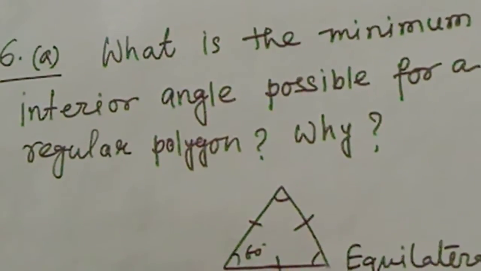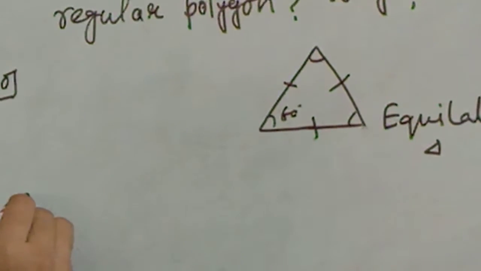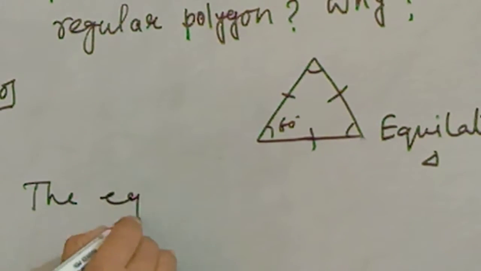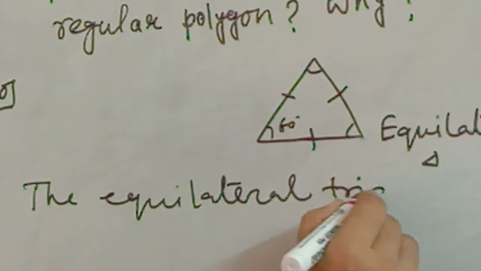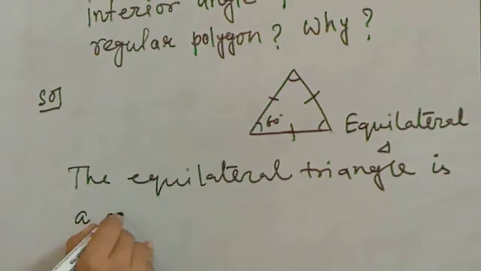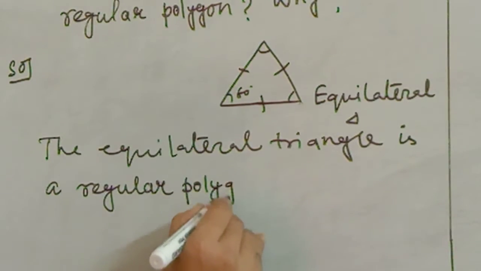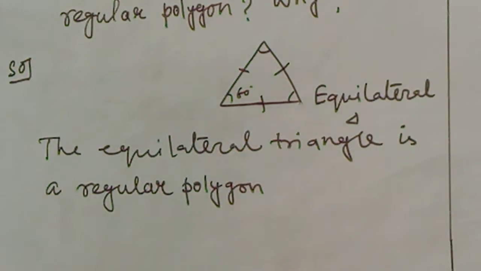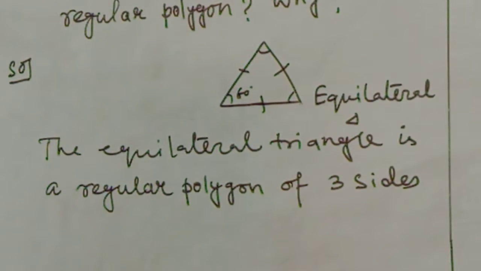You can write the answer in this way: the equilateral triangle is a regular polygon of three sides, has the least measure of the interior angle.